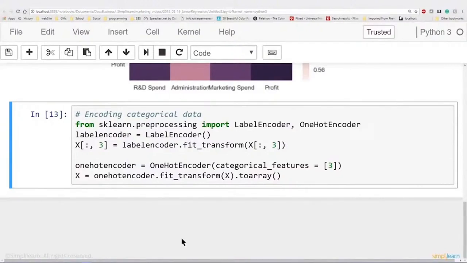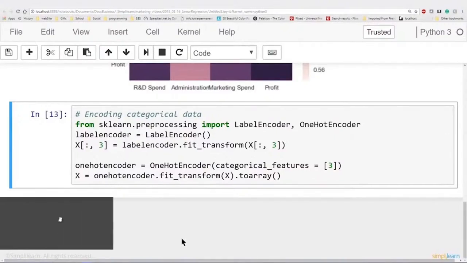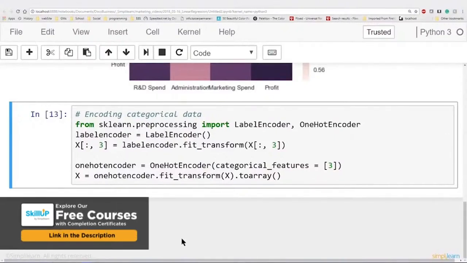And in there we're going to take the label encoder and we're going to fit and transform the X, also the third row. So we're going to take that third row and set it equal to a transformation. That transformation basically tells it that instead of having a New York, it has a 0 or a 1 or a 2. And then finally we need to do a one hot encoder, which equals one hot encoder categorical features equals 3. Then we take the X and set it equal to one hot encoder fit transform X to array.